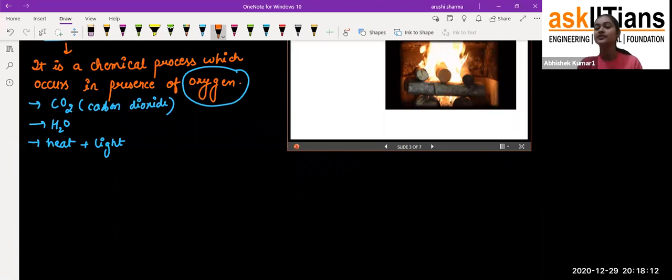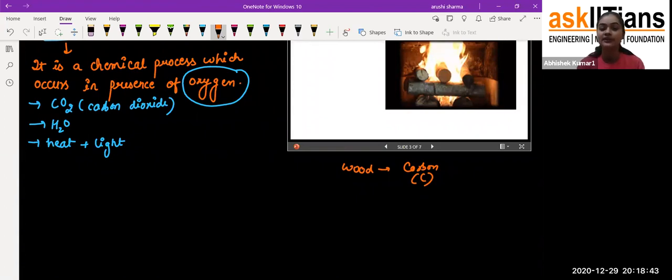See, in this picture you can see that there is this wood. And what is wood? As I told you, wood is made up of carbon compounds. That means carbon, in the presence of oxygen, when it undergoes the burning process, what will it produce? It will produce carbon dioxide. In some cases we also get water, along with heat and light. It is very important that we are getting heat and light, and that is called the combustion process, and that reaction is called the combustion reaction.